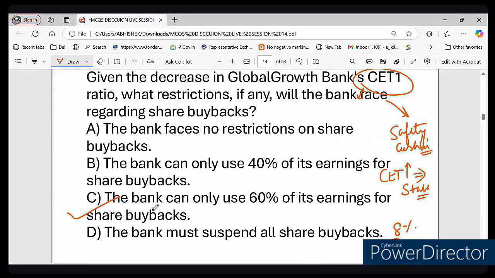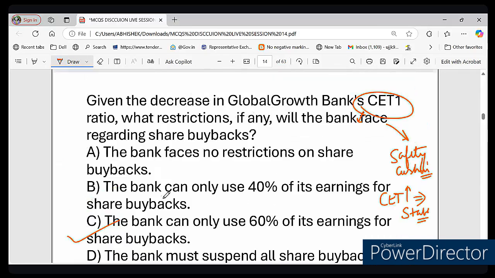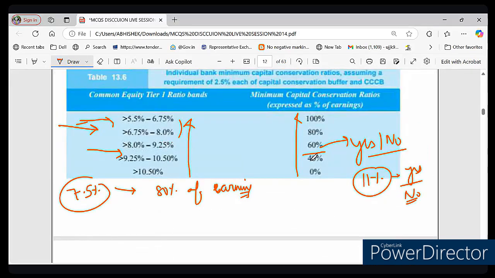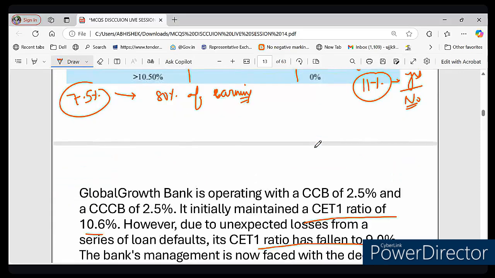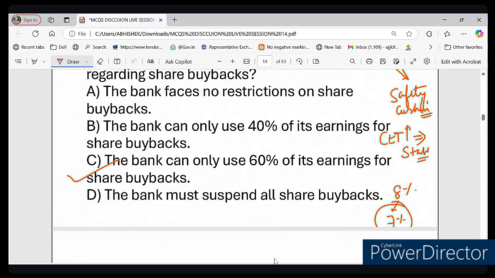So the bank must conserve 40%. You can see here 40% written. This 40% they must conserve, and this 60% they can use for share buyback. Yes, option number C is the correct answer. They must conserve 40%, and 60% of their earnings they can use for share buyback. That is the point here, right?